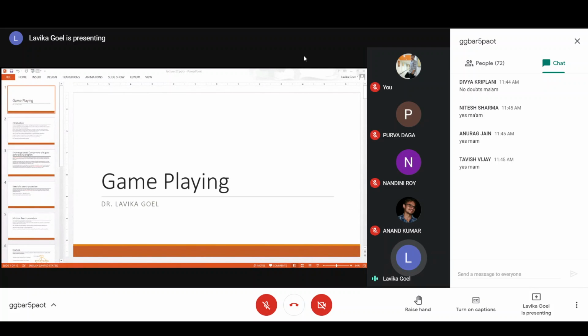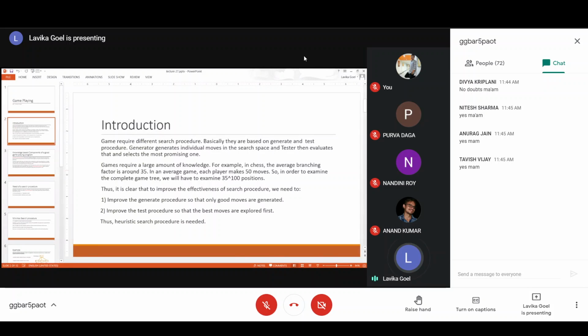So game playing is one advanced topic for you in AI. These were all which we have done till now. They were under the basic AI. Now this topic comes under advanced AI. So we have finished all the topics of basic AI, and now we are starting with advanced artificial intelligence. One very interesting thing here is game playing. How do we use some strategies for playing a game using AI? So these are basically AI techniques.